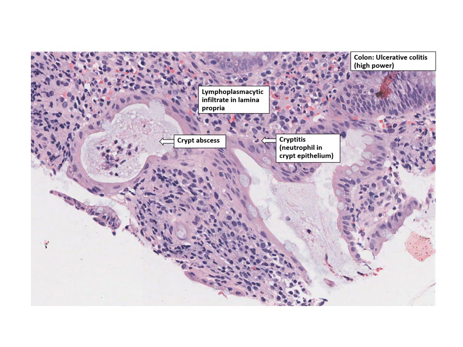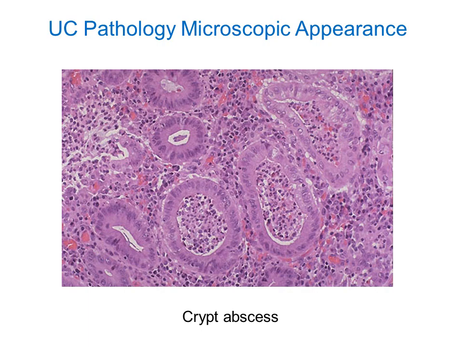You can see inflammatory cell infiltrate, that is neutrophils, which are destroying the crypt epithelium. So here you can nicely notice a crypt abscess. There is a crypt, and in the center there are inflammatory cells. So this is crypt abscess, and on the left side you can see there is cryptitis. Half of the crypt is destroyed by inflammatory cells, so it is cryptitis.